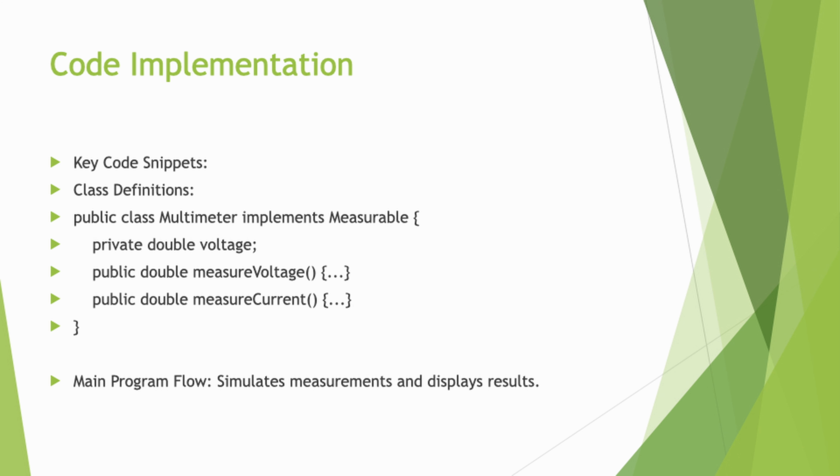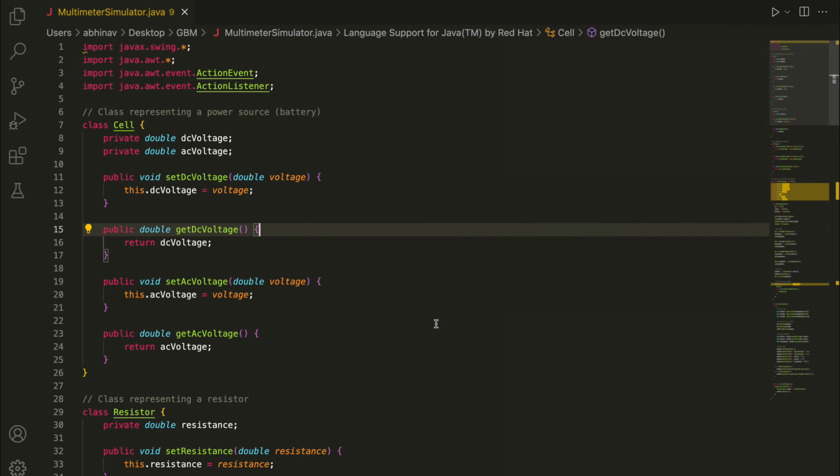Attributes. Voltage is a private attribute representing the voltage values the multimeter can measure. Other attributes like current could also be added based on the methods. Measure voltage. This method could contain the logic for simulating or calculating the voltage measurements. Measure current. This method could contain logic for simulating and calculating current measurements. Both methods are placeholders, with comments indicating where the actual measurement logic would go.